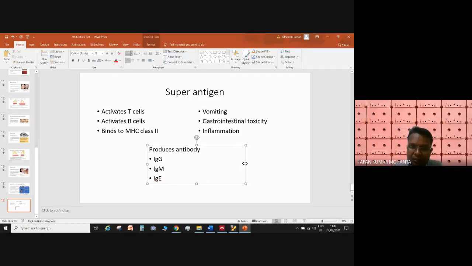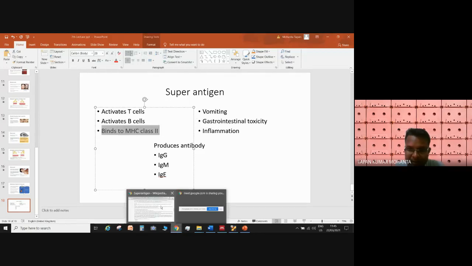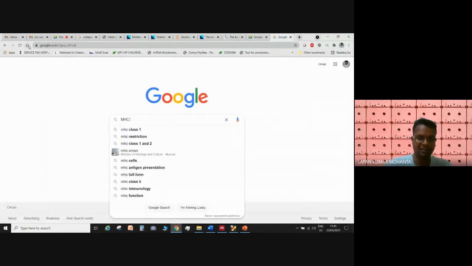When you get any kind of food poisoning and allergy, these are also caused by bacteria and other organisms. But as we are studying superantigens, they activate T cells and B cells, which are immune cells, and bind to the major histocompatibility complex, MHC.